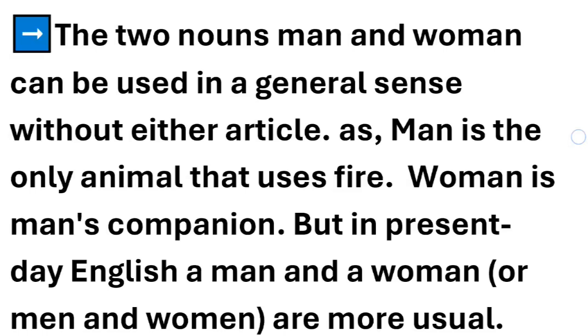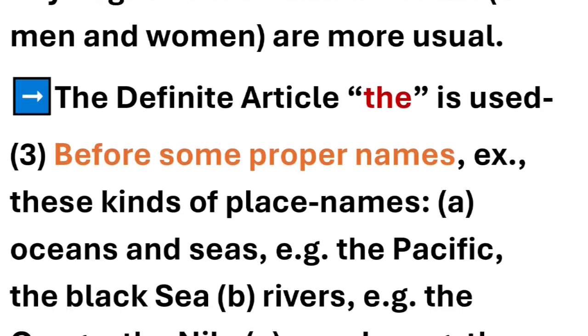We haven't used any kind of article with either of these words, man or woman. But remember, in present day English, a man and a woman are more usual, more commonly used. So we say a man is going, or in the plural sense, men and women.